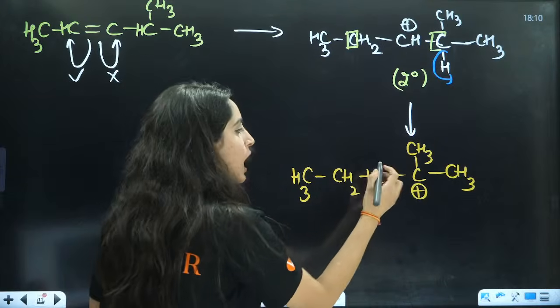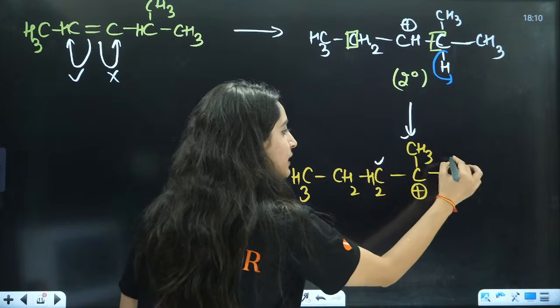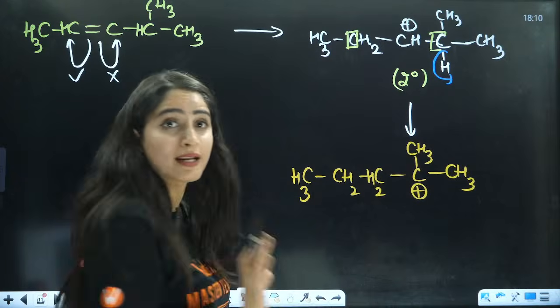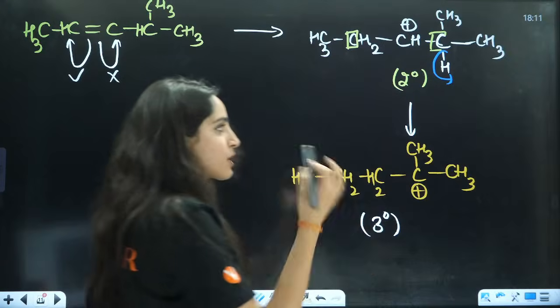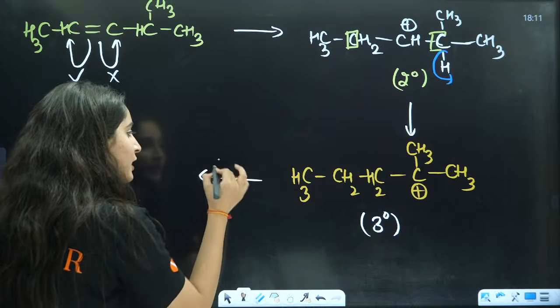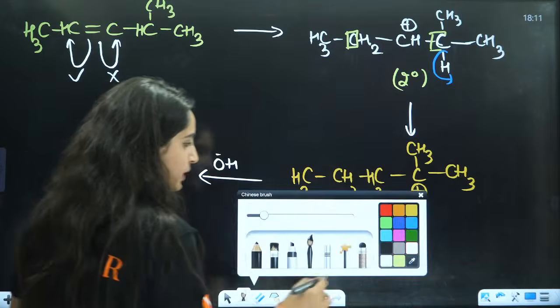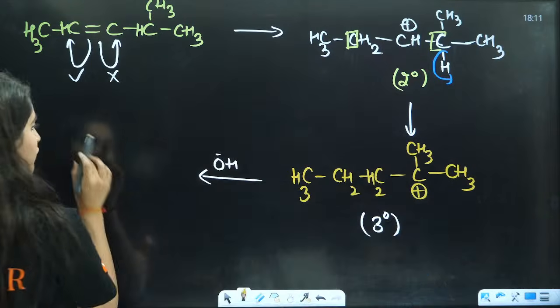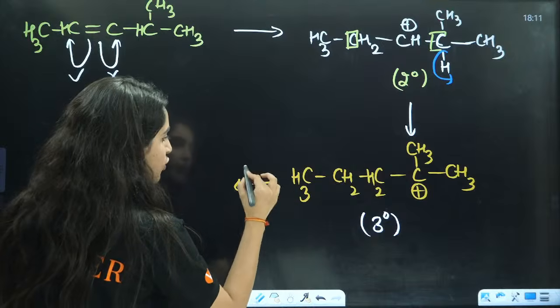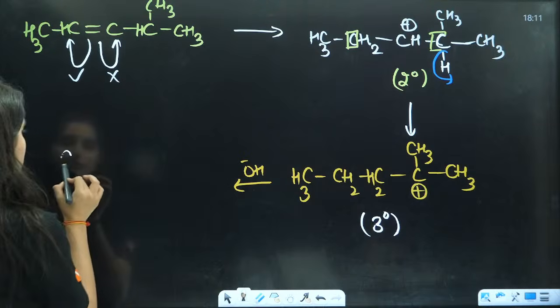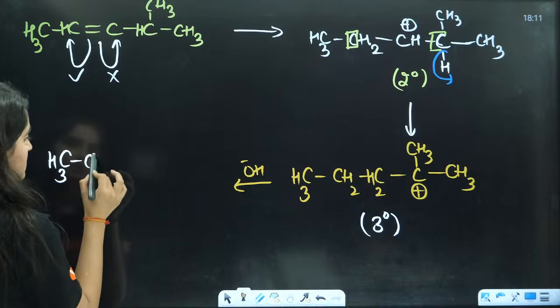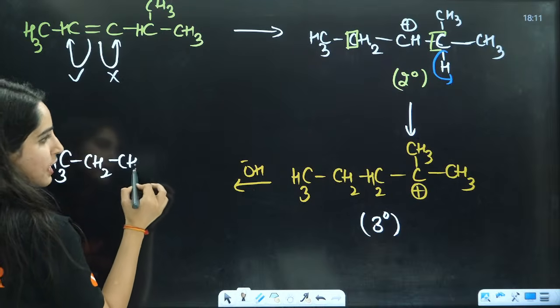Because to this carbon you have 3 carbons attached, that is why it is a 3-degree carbocation. So we will say, yes, this is a stable carbocation. Now we can attach the OH negative group here, and it will become something like this, that is CH3, CH2, CH2.